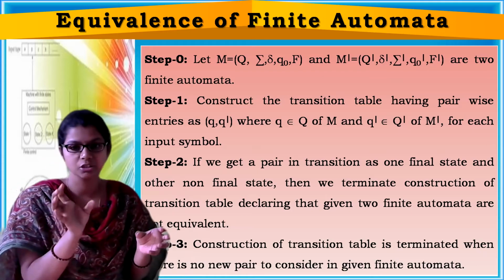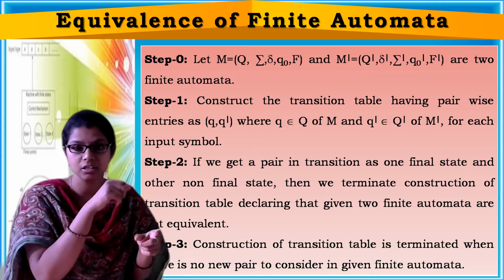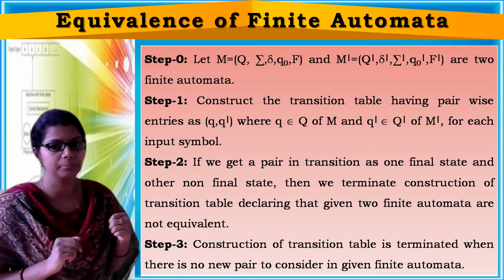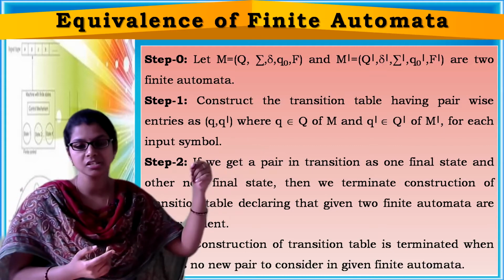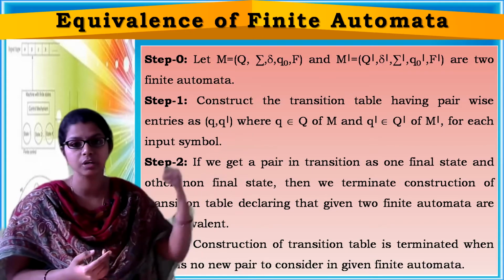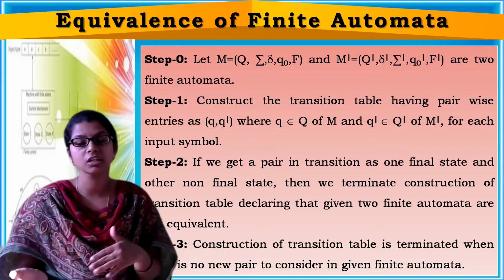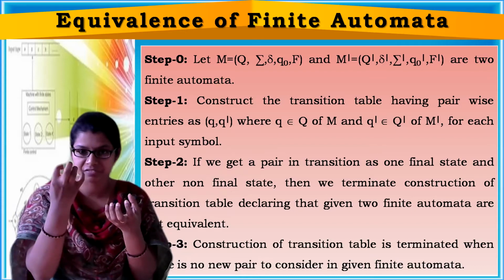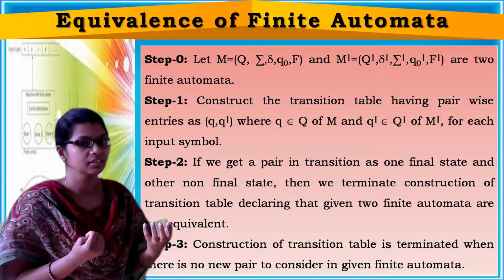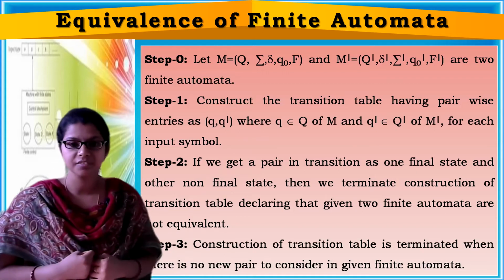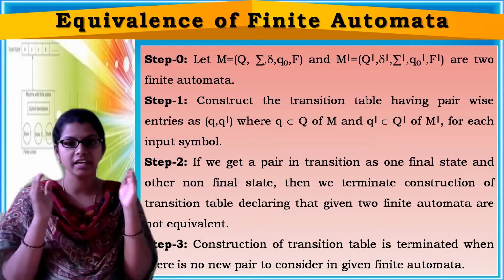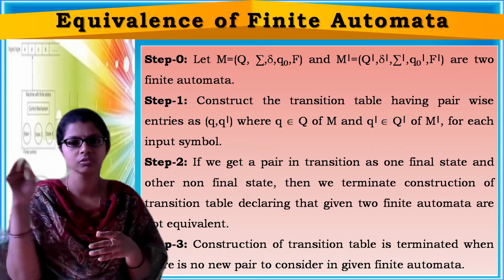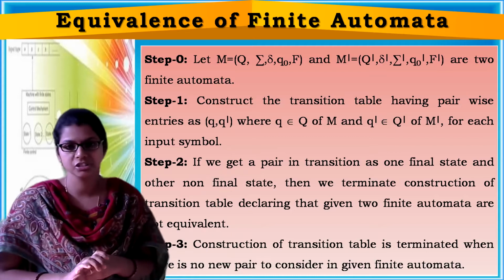The first state Q should belong to capital Q, which is of the first finite automaton M, and Q dash belongs to capital Q dash, meaning it is a state belonging to the second finite automaton. So the first state you take from the first automaton, and the second state from the second finite automaton. In this way you take a pair, and for each input symbol you have to draw its transition table.